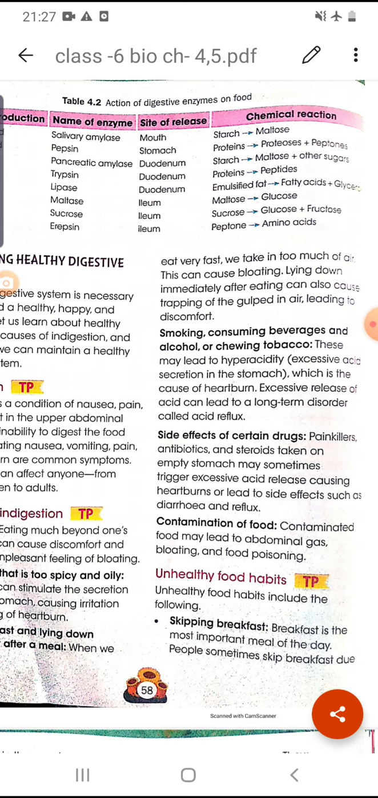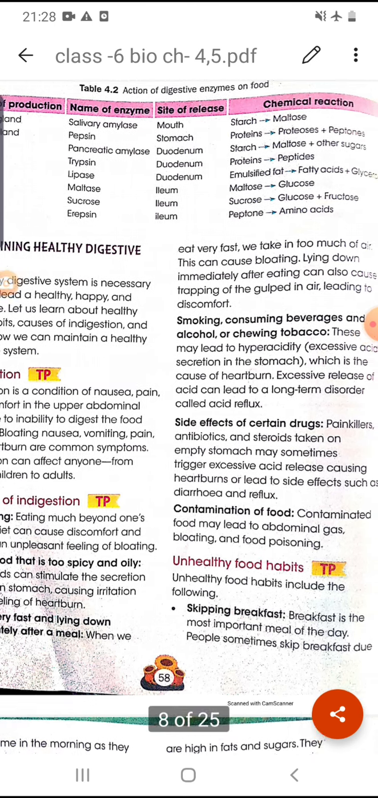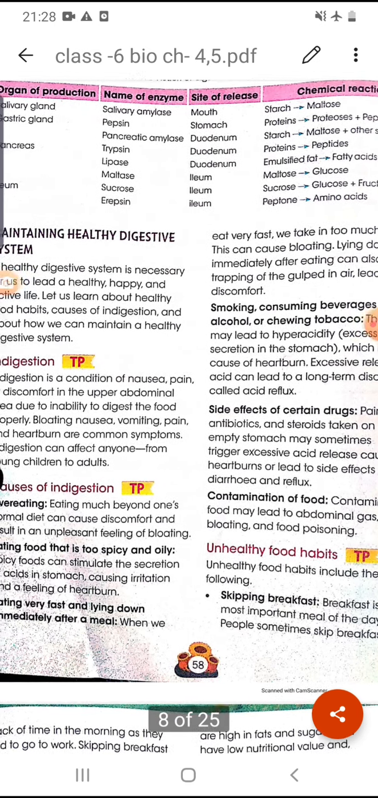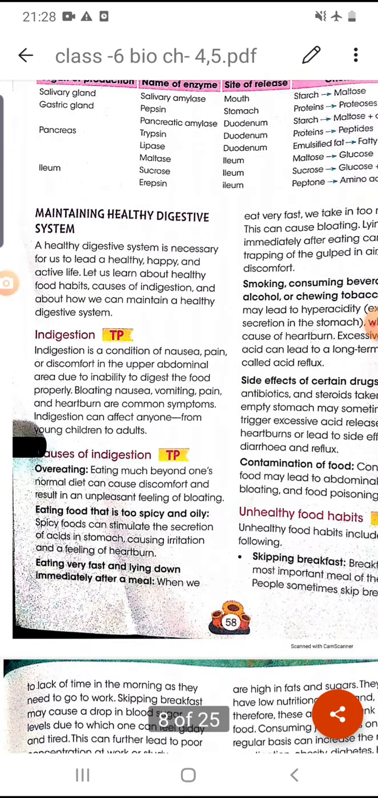And erepsin, the site of release of this enzyme is the ileum, and it acts on the peptone and converts the peptone into amino acid. Peptone is a simpler part of the protein, and it is converted into its simplest form, that is amino acid. Now, how do we maintain a healthy digestive tract or digestive system?